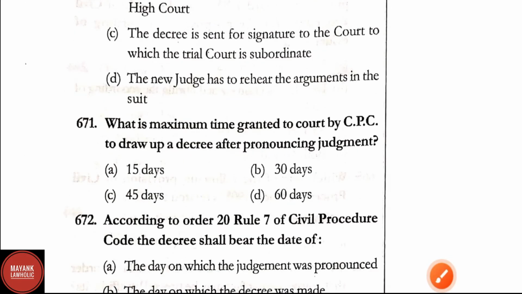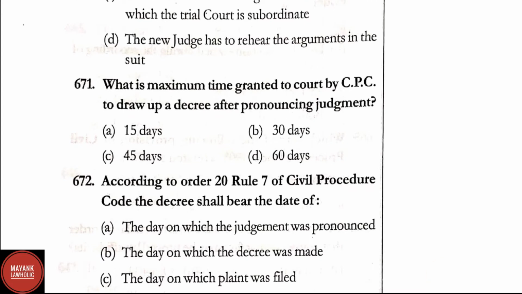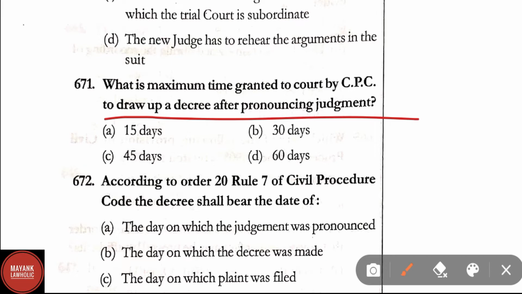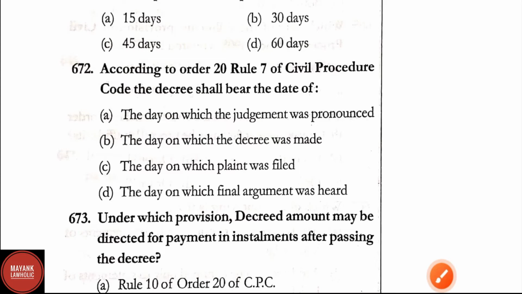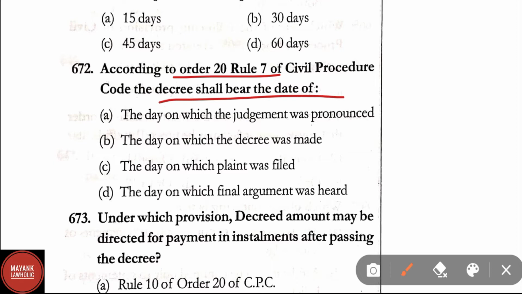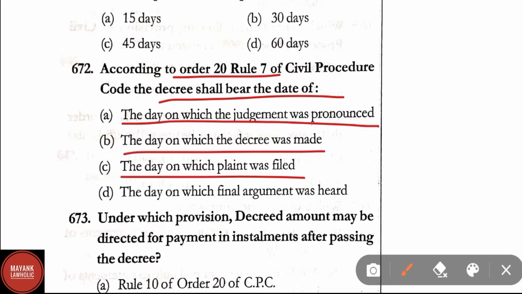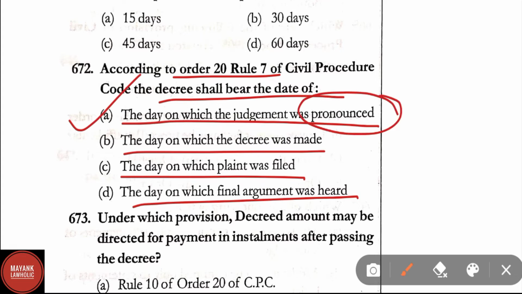Question number 671. What is the maximum time granted by the court by CPC to draw up a decree after pronouncing judgment? Here correct answer is option A, that is 15 days. 15 days is the maximum time granted by the court to draw up a decree after pronouncing judgment. Question number 672. According to Order 20, Rule 7 of CPC, the decree shall bear the date of the day on which the judgment was pronounced, the day on which the decree was made, the day on which the plaint was filed, the day on which the final argument was heard. Here correct answer is option A, that is the day on which the judgment was pronounced.